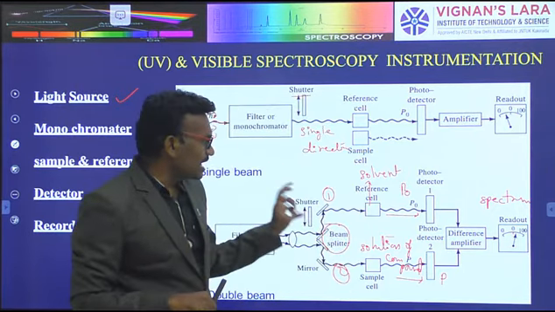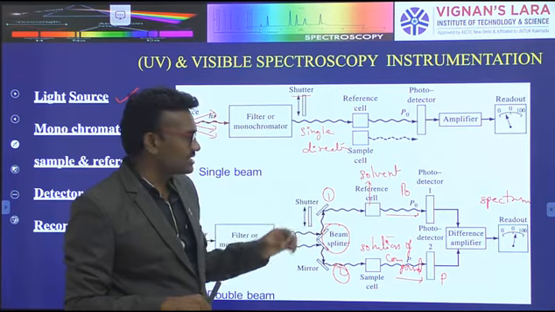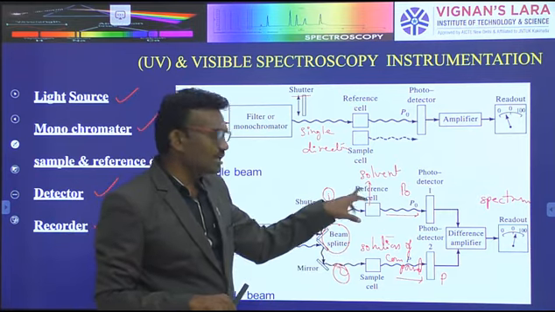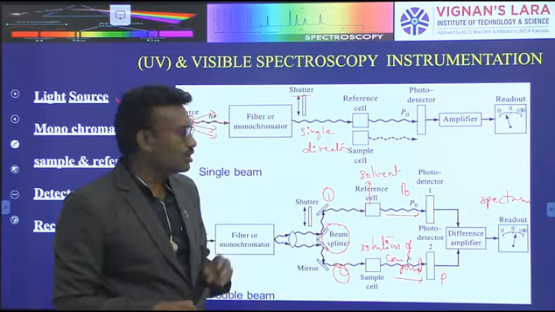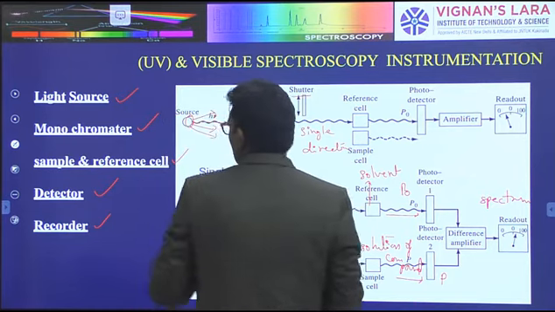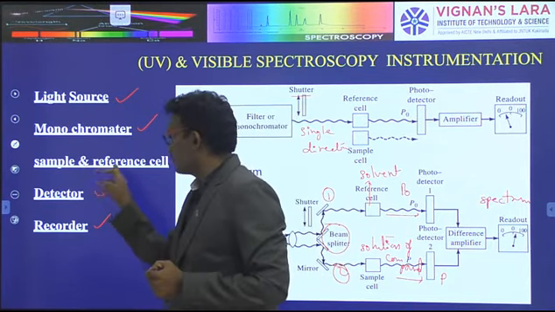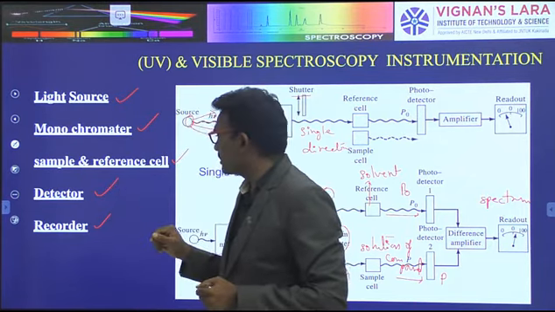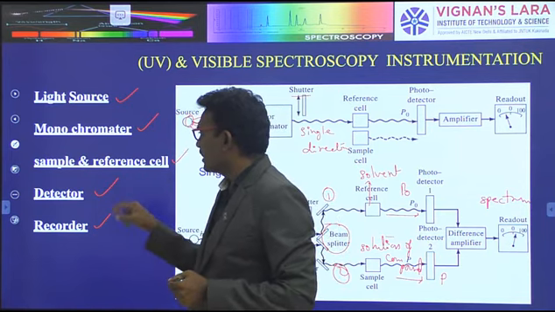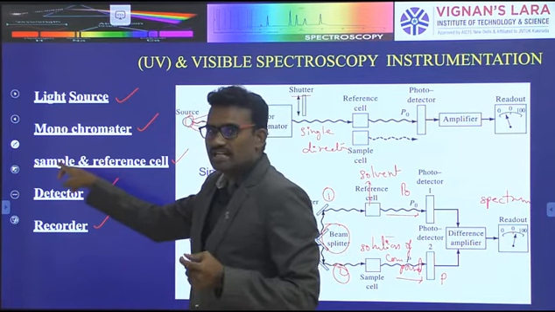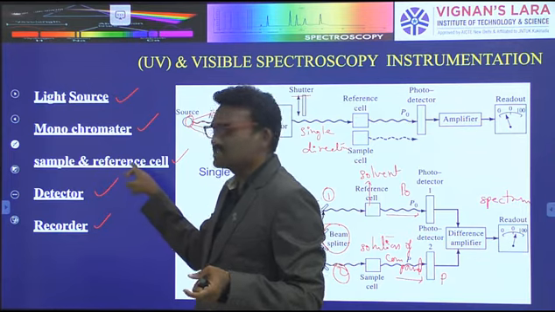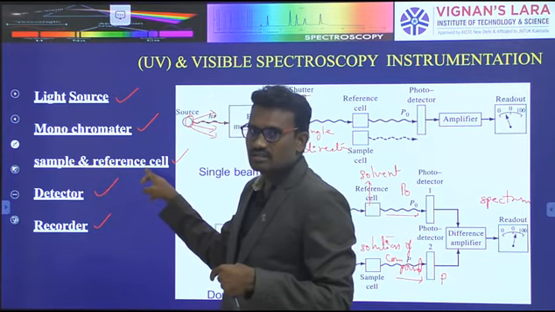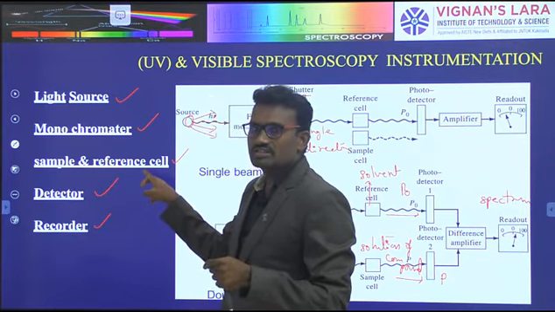Sample and reference sample are present in the spectroscopy, along with the detector. Light is passed into both samples, where the sample decreases the intensity of radiation but cannot change the radiations, or makes very small changes.